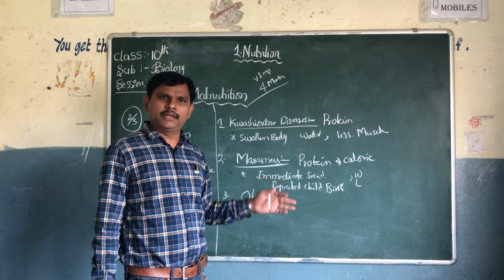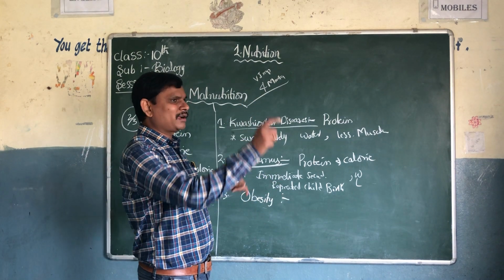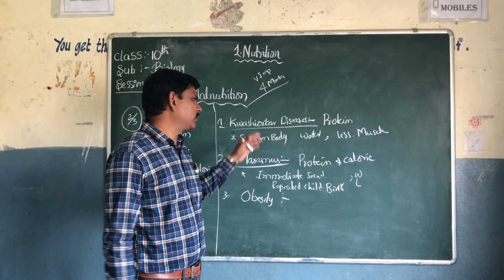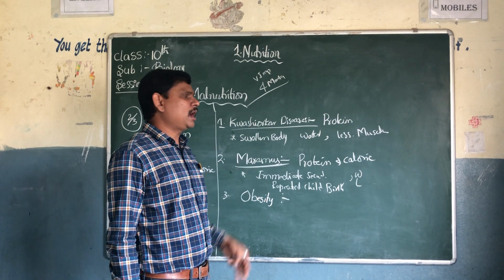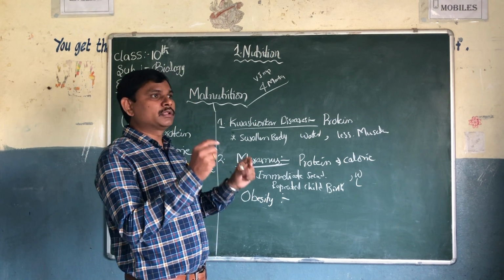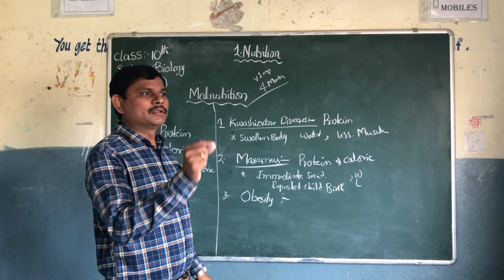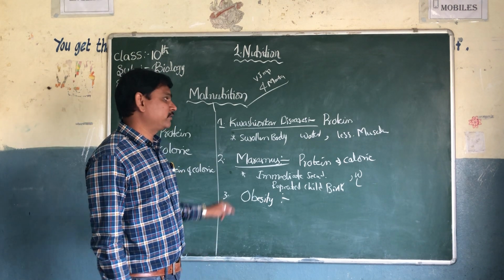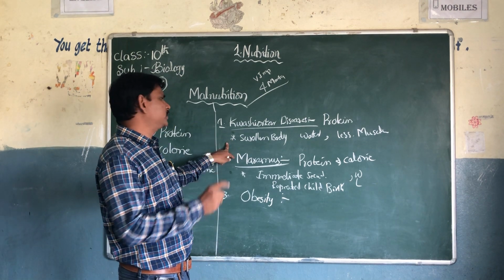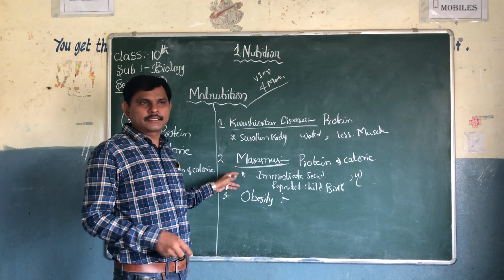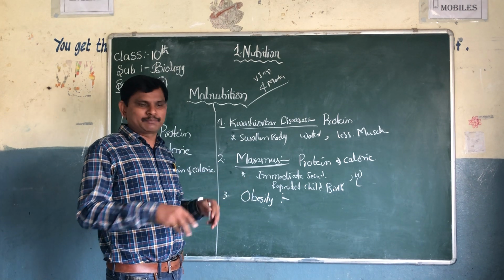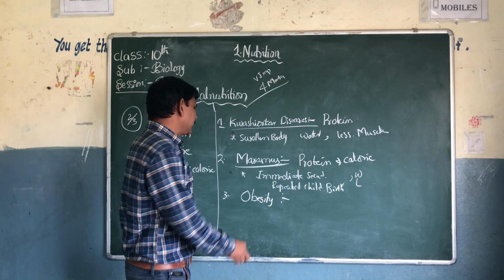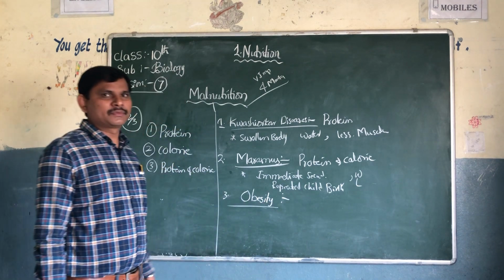On page number 18, there are some diagrams. Kwashiorkor disease, marasmus disease, obesity and pellagra have been given. Look at the pictures and compare one diagram to another. Sometimes they will give the pictures and ask which disease this child is suffering from. That's why the picture is also important. The first picture is kwashiorkor, the second is marasmus, then obesity, and the last one is pellagra. Pellagra is dermatitis, a skin-related disease.